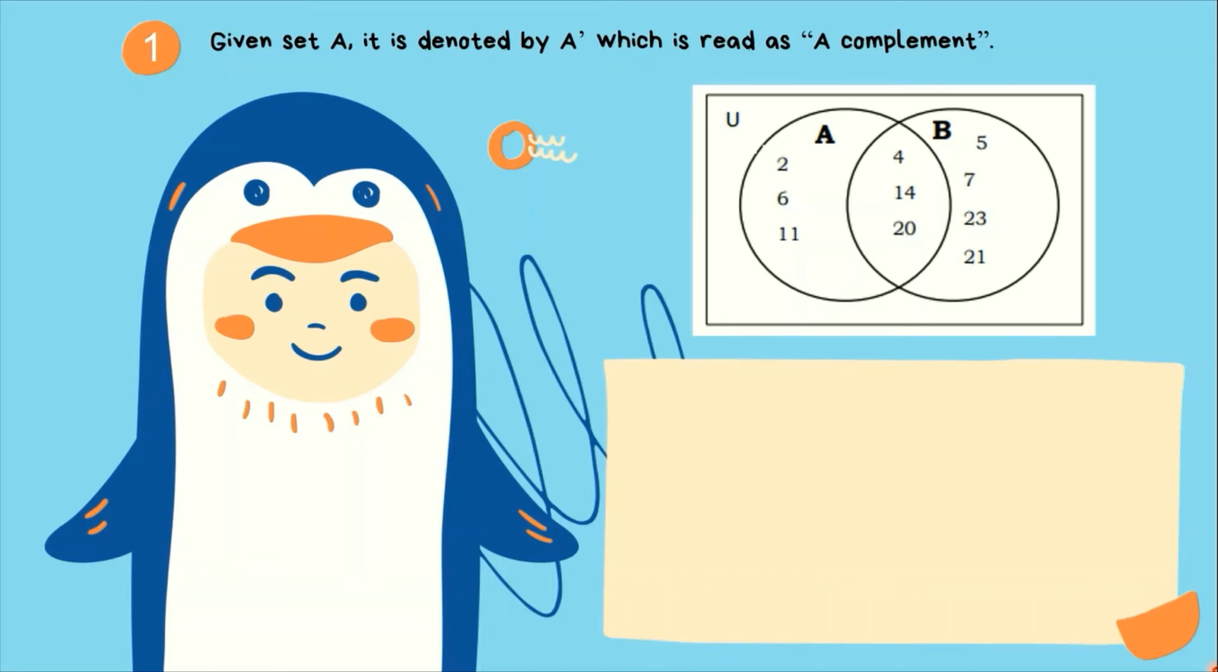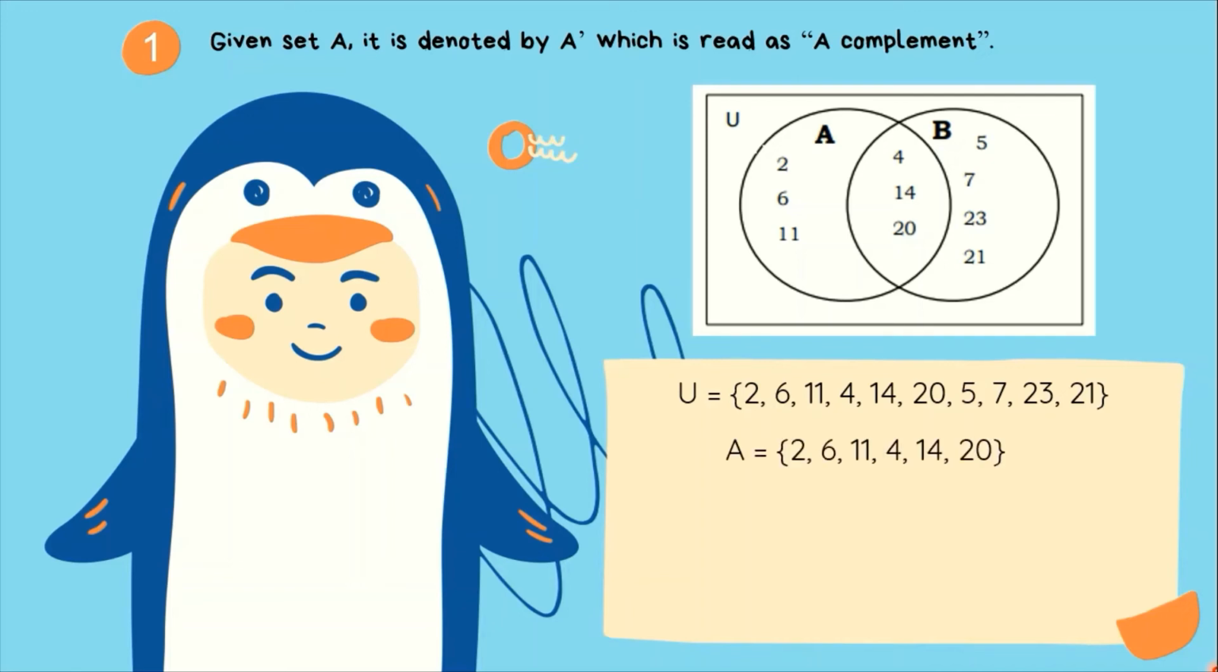Given this same universal set, we have two sets A and B. This is the universal set, meaning ito yung lahat ng numbers na napapaloob kay universal set. We have set A, which has the elements 2, 6, 11, 4, 14, and 20. So when we refer to a complement, it means any element na wala kay A, pero nandoon siya kay U.